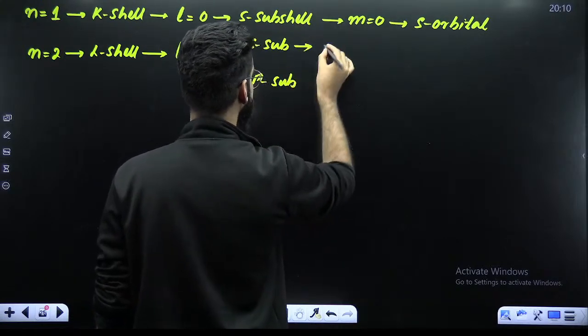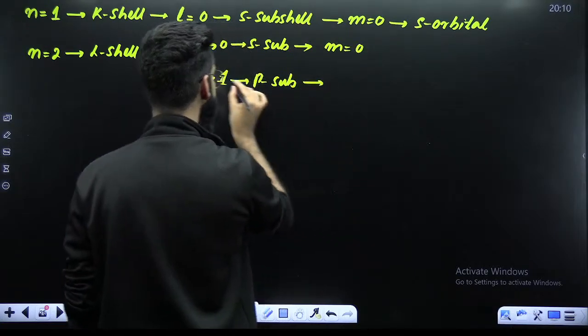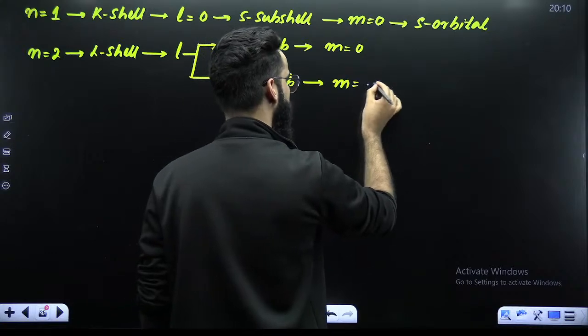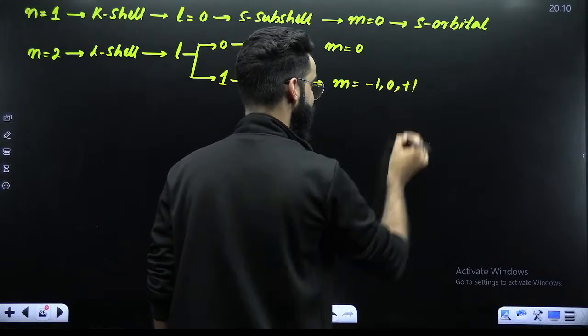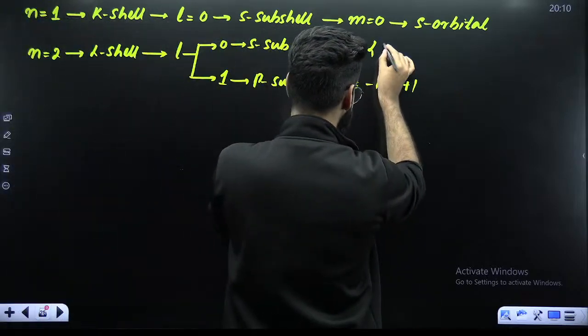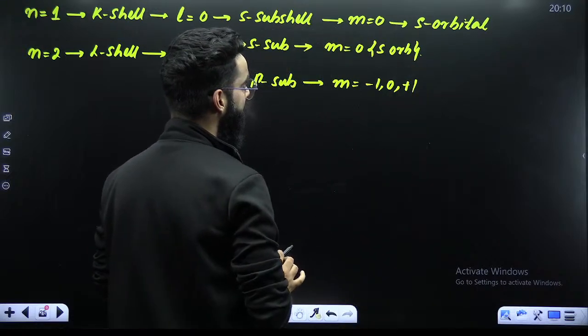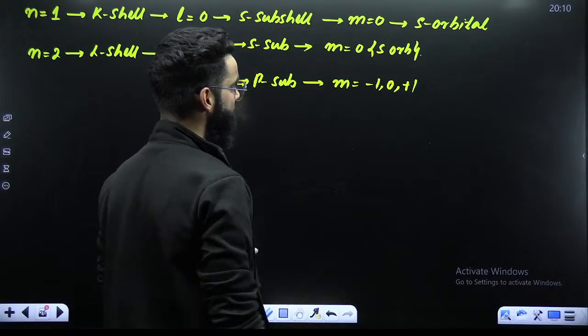If L is 0, M will be 0. If L is 1, M will be minus 1, 0 and plus 1. Every value of M represents an orbital. M equal to 0 here represents the s orbital.